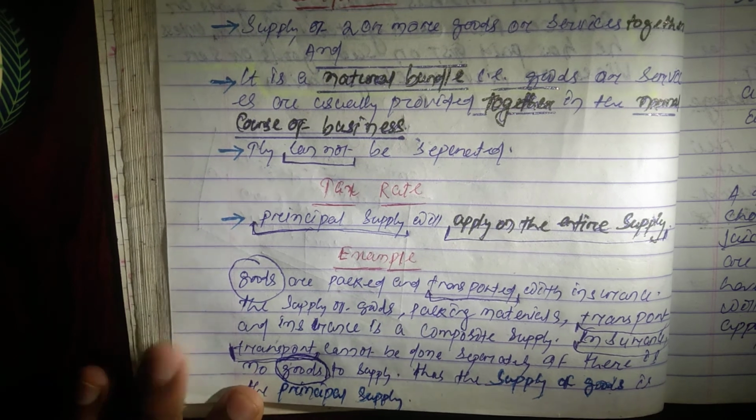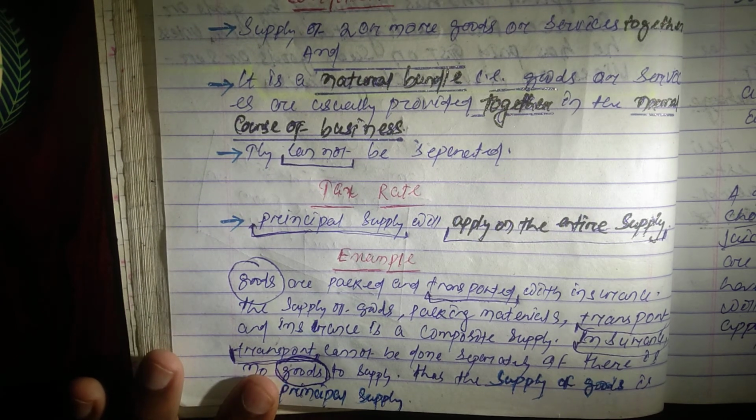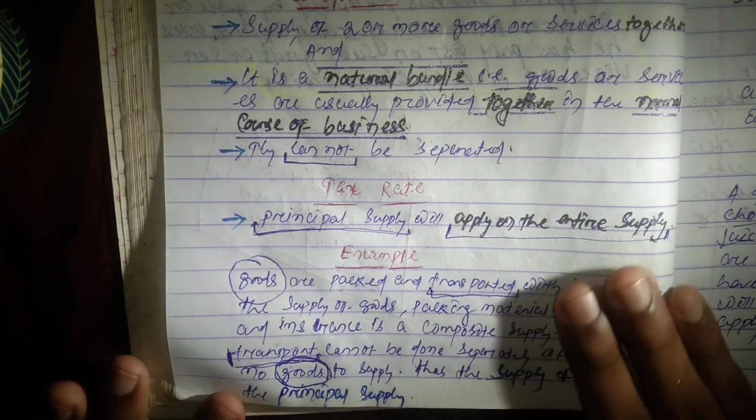And in case of mixed supply, suppose a Diwali gift box consisting of canned foods, sweets, chocolate, cake, dry fruits, aerated drink, and fruit juice is supplied for a single price, then it will be known as a mixed supply. All can also be sold separately. Since aerated drinks have the highest GST rate of 28%, aerated drinks will be treated as principal supply, and 28% will apply on the entire gift box. So this is the example of mixed supply.